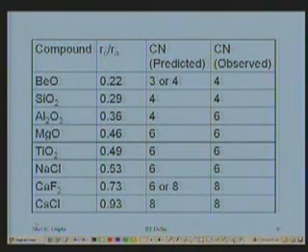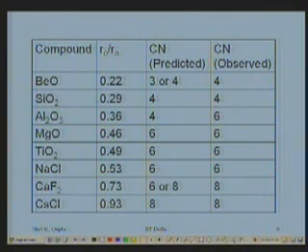Now this is what we observe as far as local stacking is concerned in some of the well-known ionic crystals. Beryllium oxide, radius ratio we observe is 0.22. You predict from your table 3 or 4, because 0.225 is just for the 4, so just around there knocking, what we observe is 4.